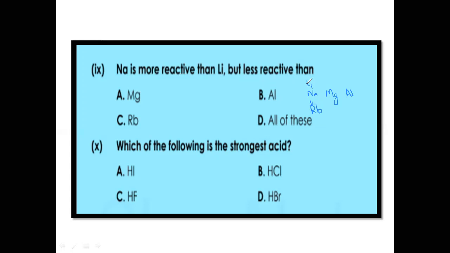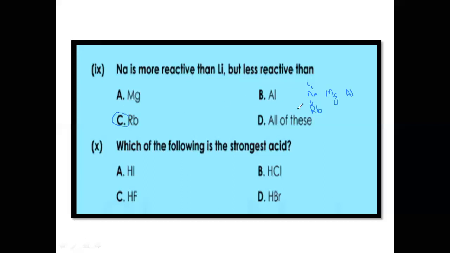I told you reactivity of metal increases down the group. It means rubidium is more reactive than potassium, and potassium is more reactive than sodium, which is more reactive than lithium. In these options potassium is not given, rubidium is given, so sodium is less reactive than rubidium.